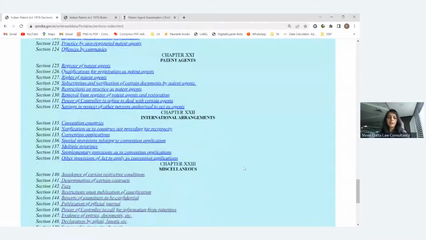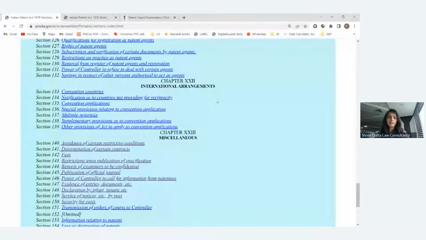Then in the international agreements, they have given the different convention countries, who the convention countries are, and which types of applications are convention applications. Generally, there are two types of international applications. One is the convention application, related to a convention country. Another is the PCT, the Patent Cooperation Treaty. Convention means within 12 months of the first filing date, you have to apply for the convention application in the particular countries under the Paris Convention.